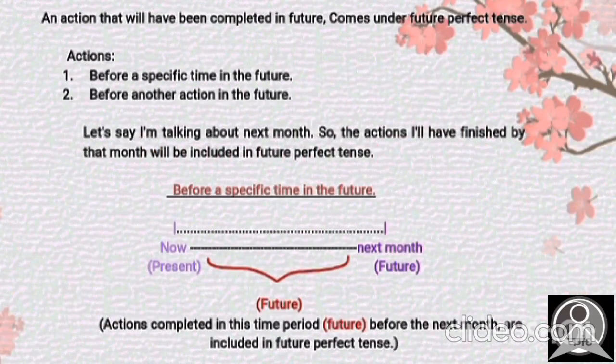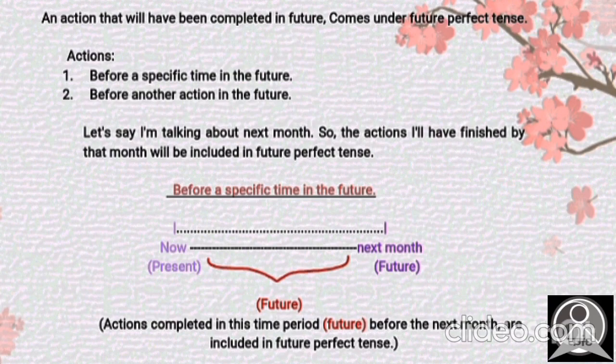As you can see here, an action that will have been completed in future comes under future perfect tense. Firstly, we don't have to forget that we are learning future tense here, so every action has to be in the future. And mainly there are two conditions in this tense. Firstly, the action which is going to take place in future will be before a specific time in future.